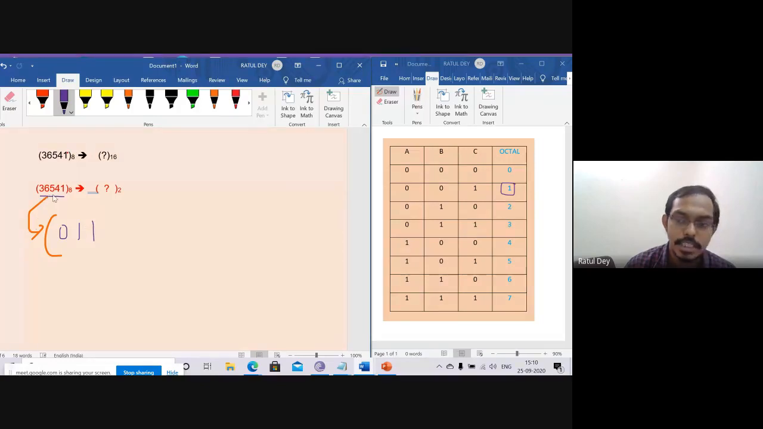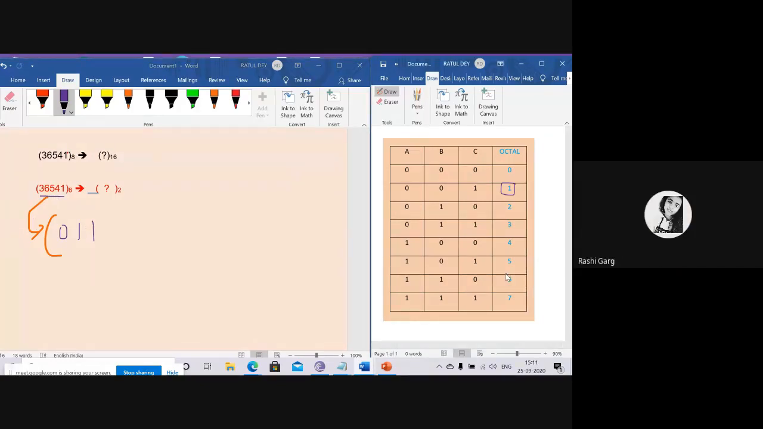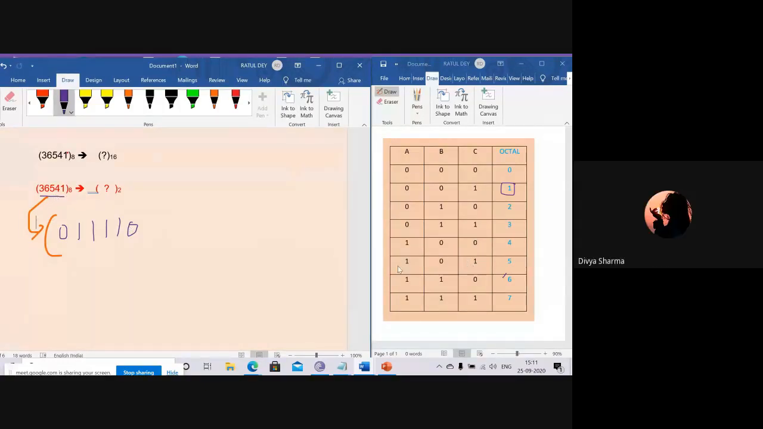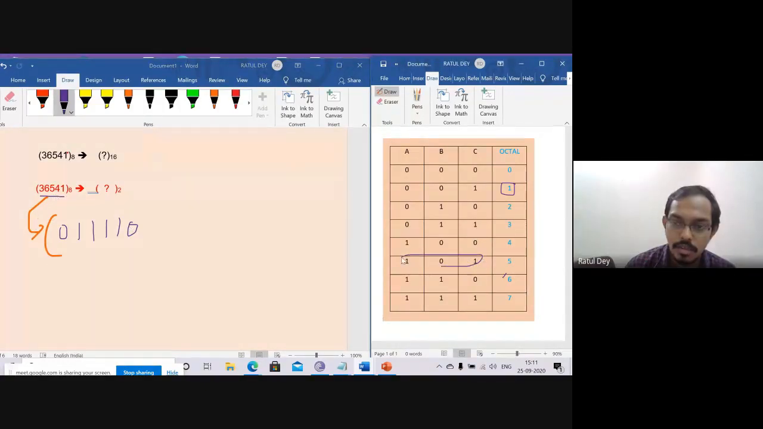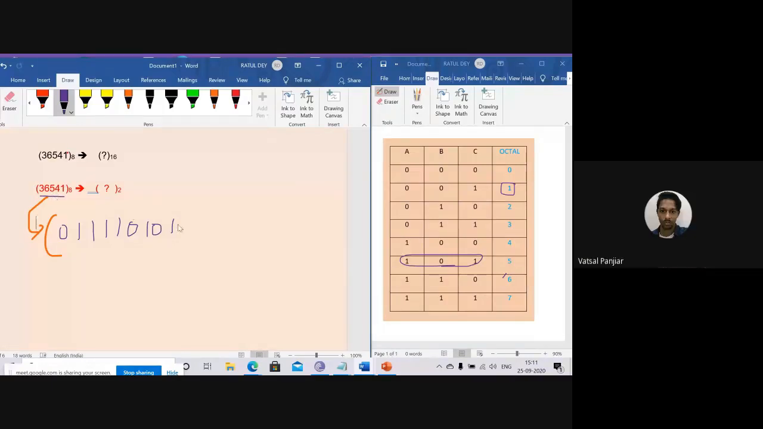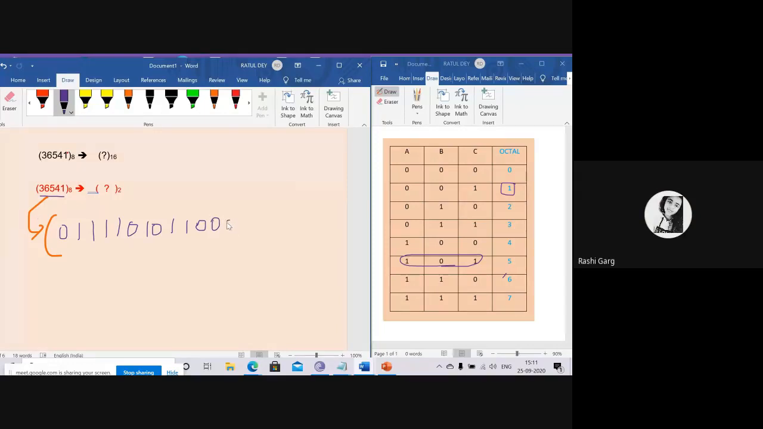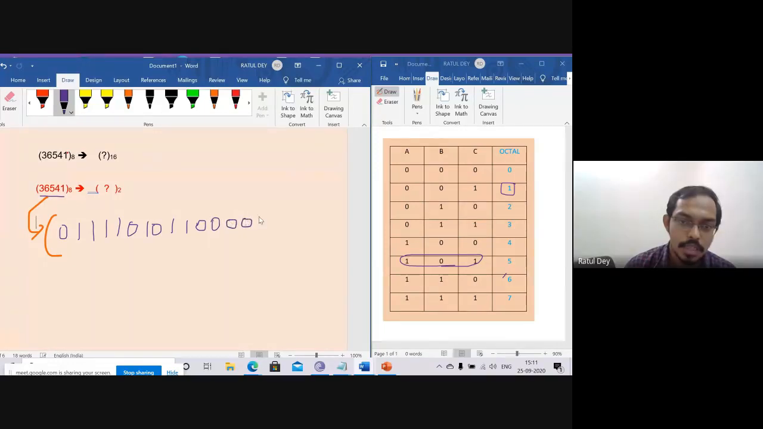Now what is the value of 6? 110. So 110. What is the value of 5? 101. So 101. What is the value of 4? 100. What is the value of 1? 001. So this is 001.